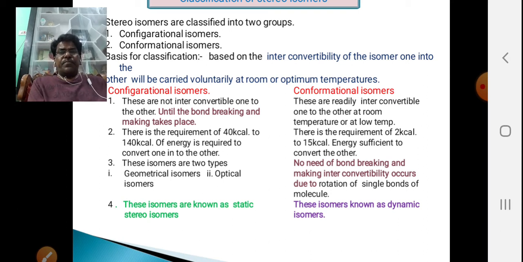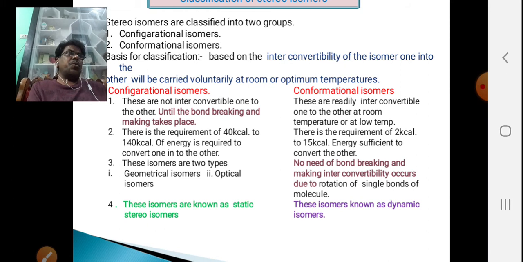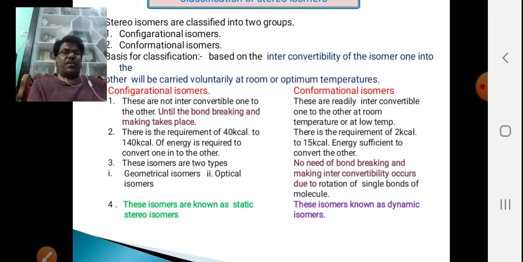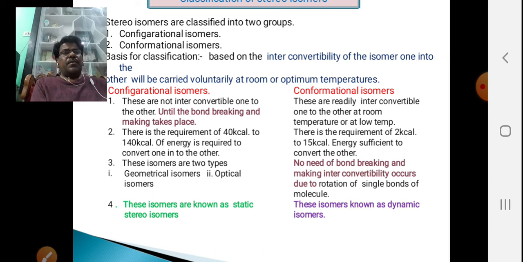At the same time, conformational isomers do interchange from one to the other. This is because the energy barrier between the two or more molecules is a minimum of 2 kilocalories and a maximum of 15 kilocalories. Hence, this energy is supplied by nature at room temperature or even below room temperature. Hence, they are interconvertible to each other dynamically. Hence, these are called dynamic isomers.